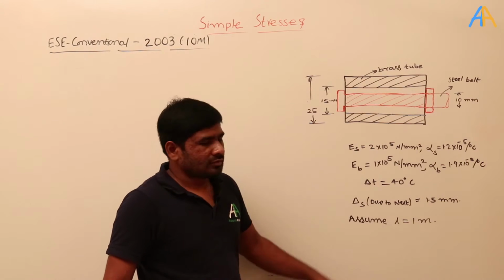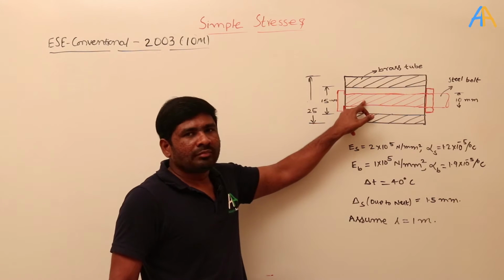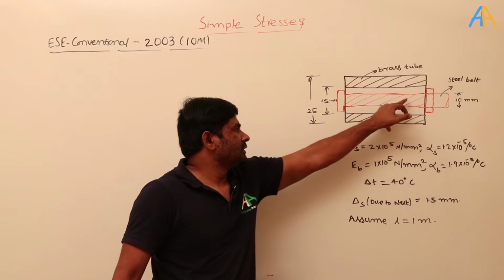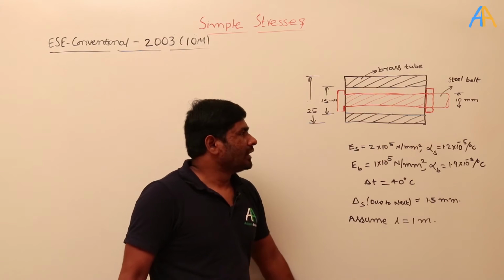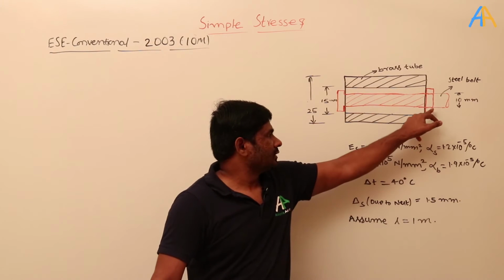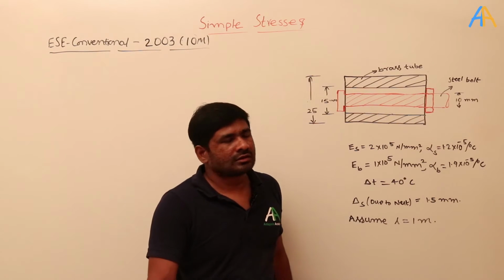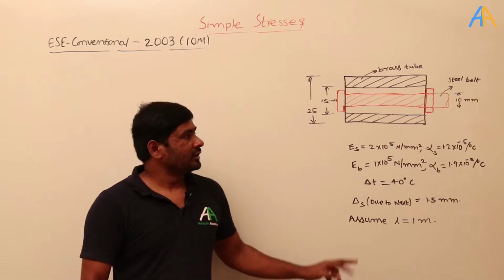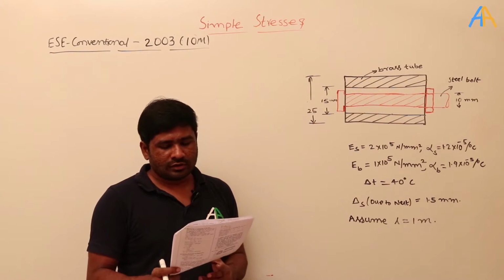See, always, bolt means the male part. So this, which is having a length like this, is called the bolt. And what is the nut here? This is the nut here. This is the female part. That is how we distinguish mechanical components, male and female. So the male part is a bolt and the female part is a nut here.